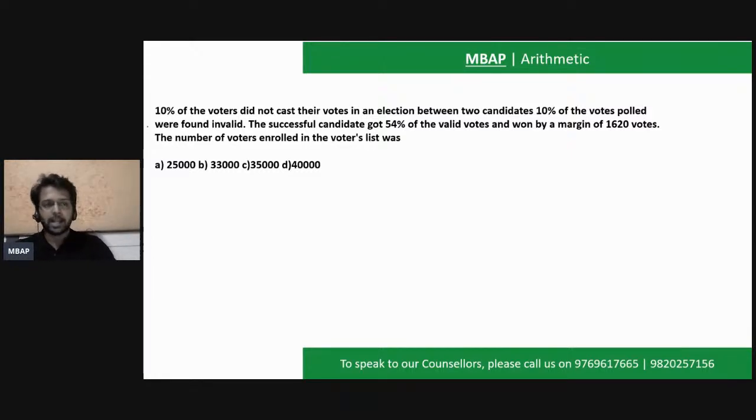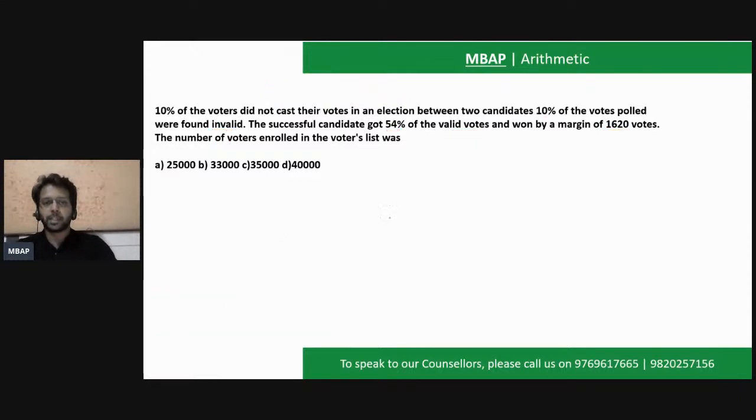Let's read the question loud and let's solve it together. The question says 10% of voters did not cast their votes in an election between two candidates. Out of the remaining, 10% of the votes polled were considered as invalid. That says 10% people did not even cast. The remaining 90% people who cast the votes, out of them 10% votes were considered to be invalid. The successful candidate got 54% of the valid votes and won by a margin of 1620. The question is, find the total number of voters enrolled in the voters list. Is the total count of votes something that we expected, right?